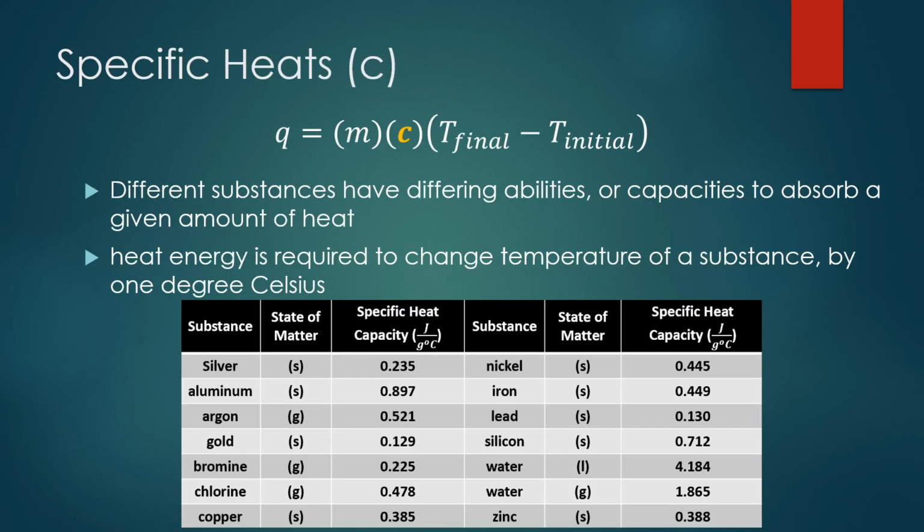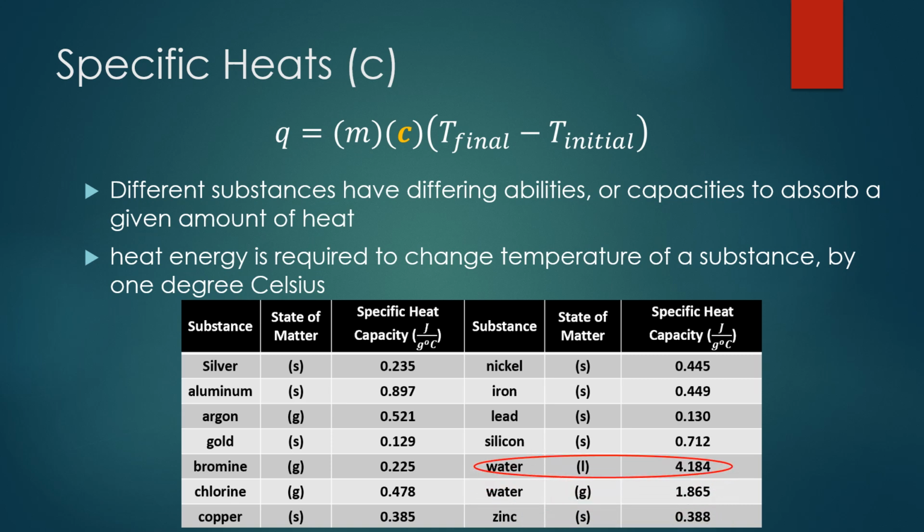Next, we're going to look at specific heats. Specific heats being the C value in that heat equation. So the C value, the specific heat, is going to depend upon the type of substance that we're talking about in the problem. Why? Because different substances have different capacities to absorb a given amount of heat. It is the heat energy that is required to change the temperature of a substance by 1 degree Celsius.